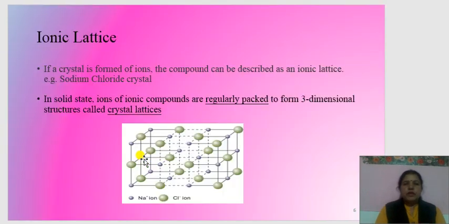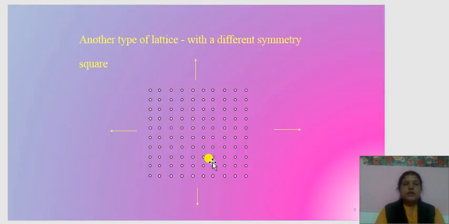Ionic lattice. If a crystal is formed of ions, the compound can be described as an ionic lattice. Example, sodium chloride crystal. In solid state, ions of ionic compounds are regularly packed to form 3-dimensional structures called crystal lattice. Here, Na plus and Cl minus ions are packed together in a systematic manner and form the crystal structure.